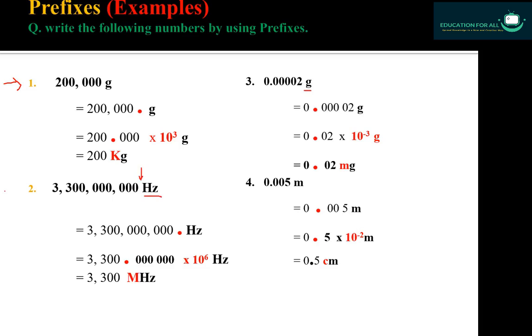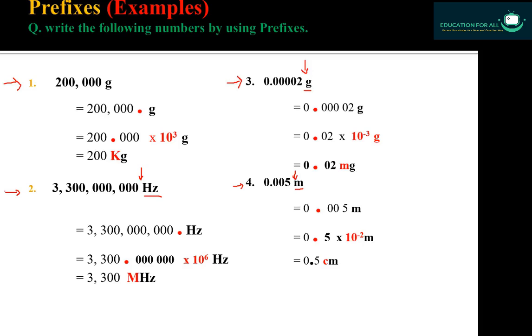Grams is the unit. In the third example you can see G, that is grams, is given, the unit for mass, but no prefix here. In the fourth example, meters is written, but there is no prefix here. So in all these four examples we will learn how we can write larger quantities in a comfortable way by using prefixes.